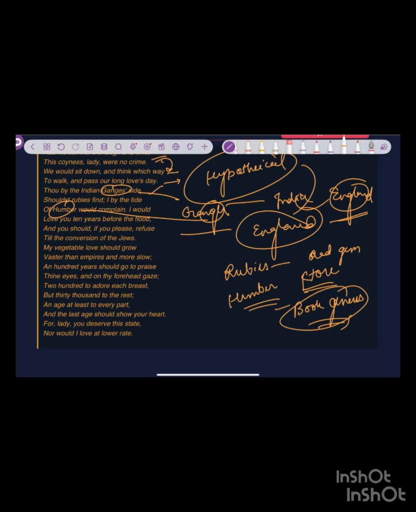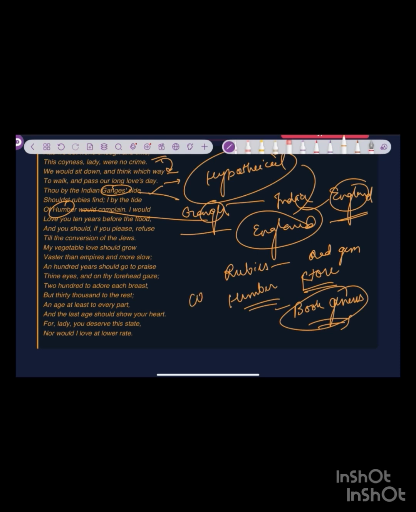So he says that I would love you ten years before the flood. The flood is not happening anytime soon. And here it is supposed that the Jews would convert to Christianity, and that would be doomsday.